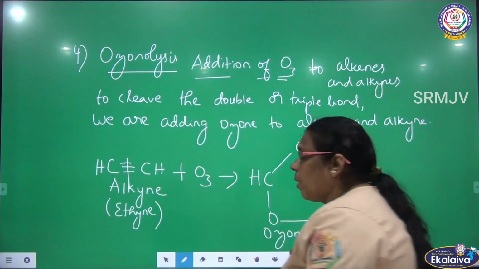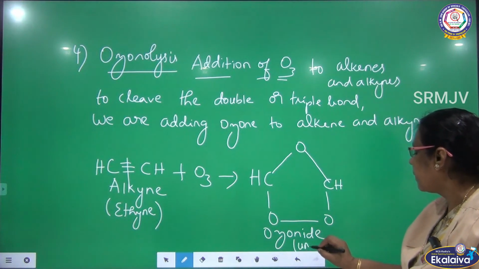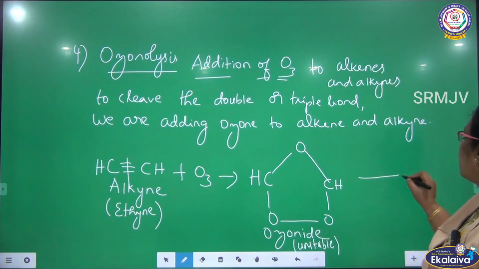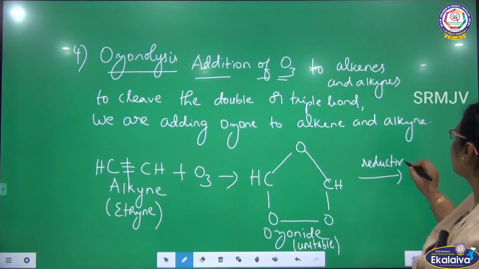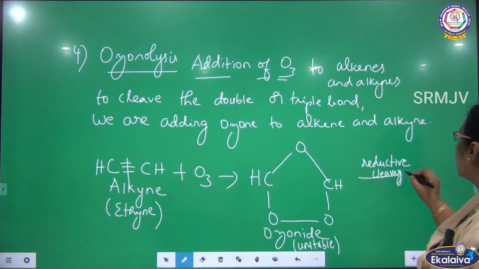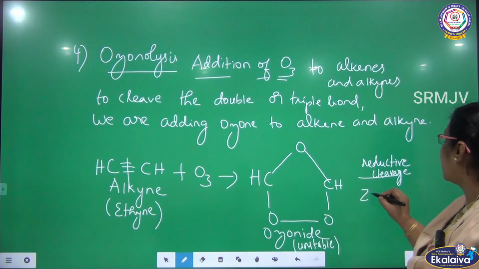So what is the intermediate compound I am getting here? Ozonoid, which is an unstable compound. Next step, it undergoes reductive cleavage. So it undergoes reductive cleavage with what? Zinc and water.